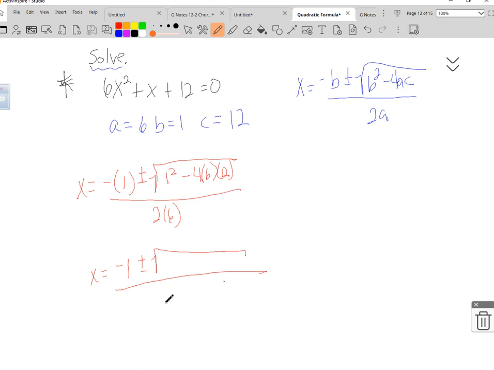And this is where we're going to use our calculator. So anytime we're getting from here to here, we're just plugging it in our calculator. We're going to do 1, the x squared button, minus 4 times 6 times 12 and the equals button.